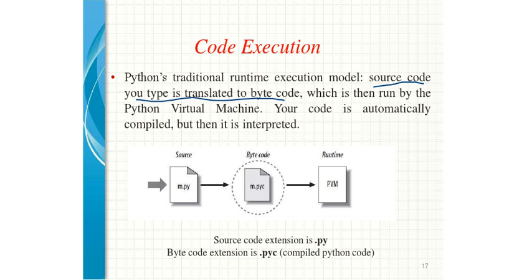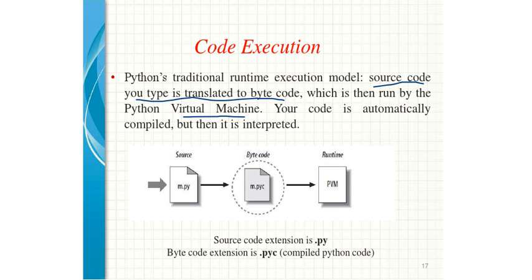Whenever you give execution, whenever you press enter, the virtual machine executes it, and at that time your code is compiled. You can say it is not only compiled, but at the same time also interpreted, and because of this it is converted into the runtime mode.